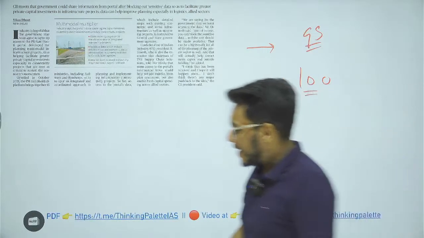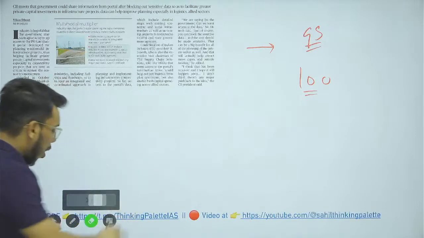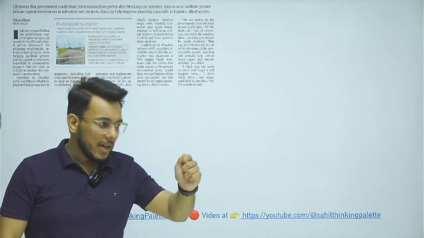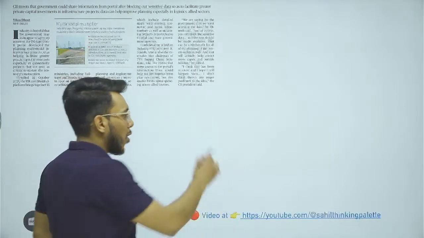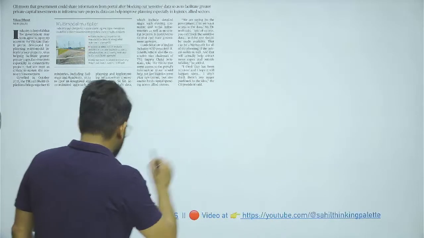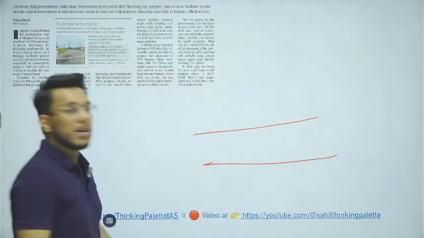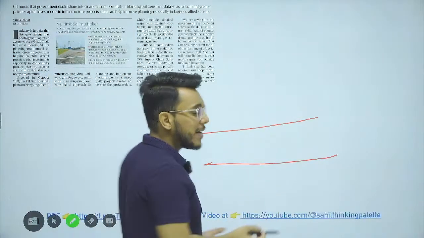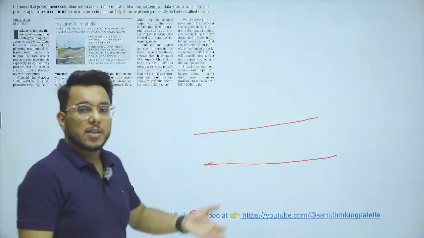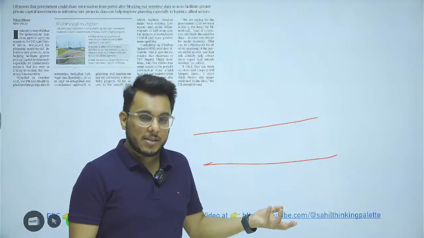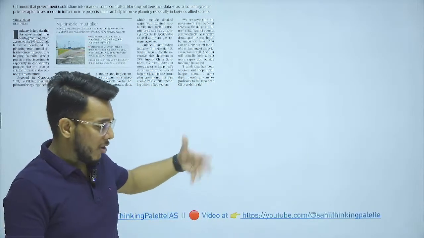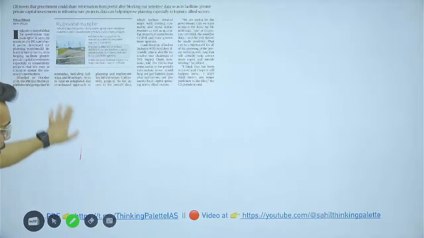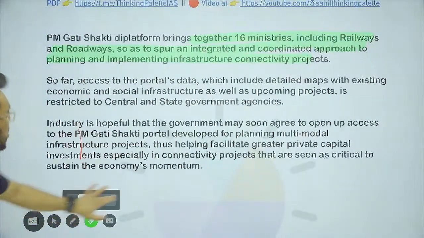Now, whenever we talk about infrastructure, one issue always comes up: clearances are often not given. For example, if you want to build a highway project that will go through a forest, a lot of land has to be diverted from the forest, and you need clearance from the Ministry of Environment and Forest. So a lot of clearances are to be taken, and often infrastructure development is not successful because the clearances are not given.